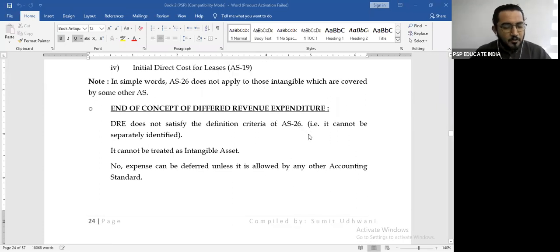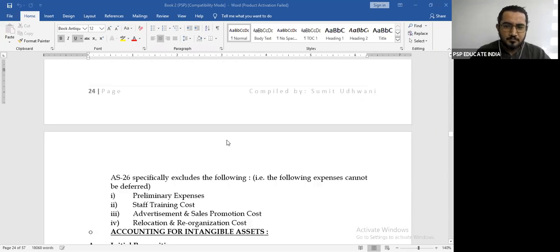Again, if an accounting standard tells you to defer, you will defer. If an accounting standard does not tell you to defer, you will follow AS 26. AS 26 says do not defer any expenditure, which means that expenditure will now go to the profit and loss account, because deferment in that case is not allowed.